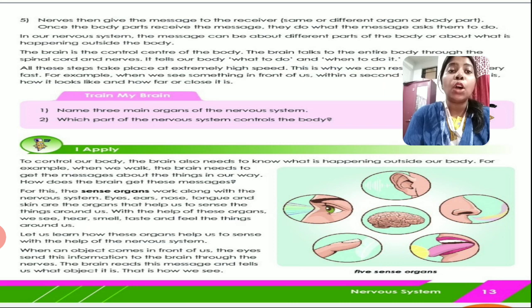Let us learn how these organs help us to sense with the help of the nervous system. When an object comes in front of us, the eye sends this information to the brain through the nerves. The brain reads the message and tells us what object it is. This is how we see.